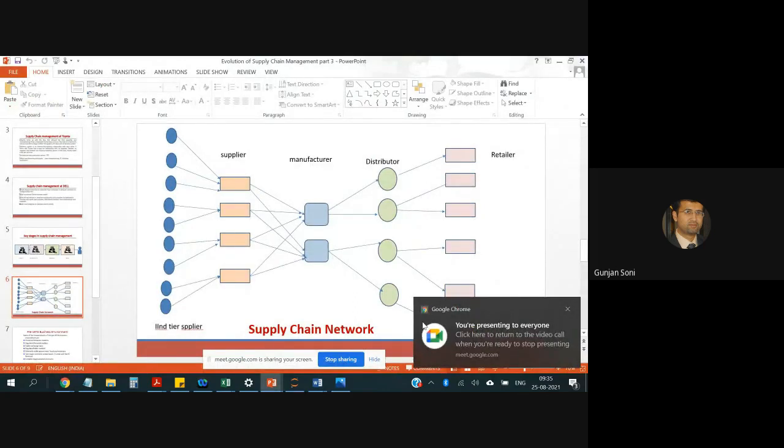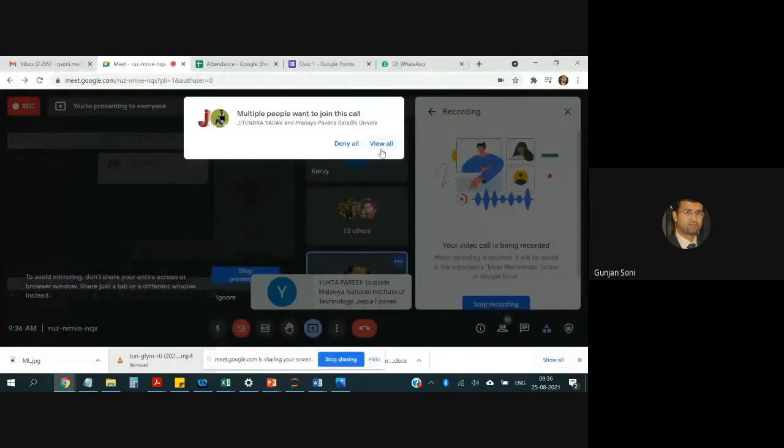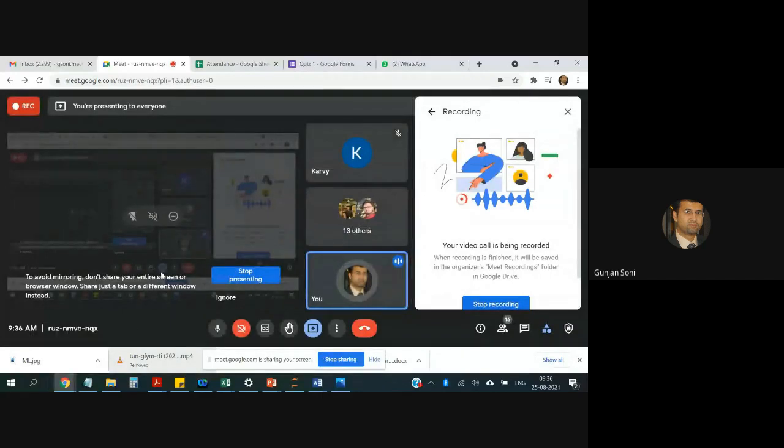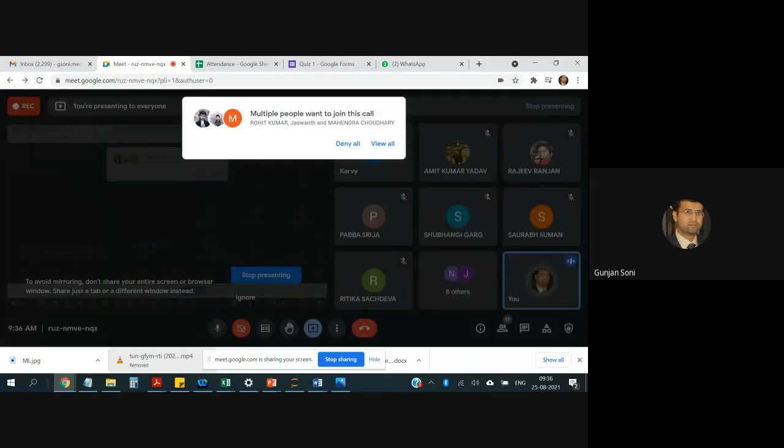So supplier, manufacturer, distributor, and retailer. Now every entity, we call these entities. We call all of these the entities of the supply chain: supplier, manufacturer, distributor, and retailer. And before supplier, there could be a second tier supplier. Now let me give you an example of all these.